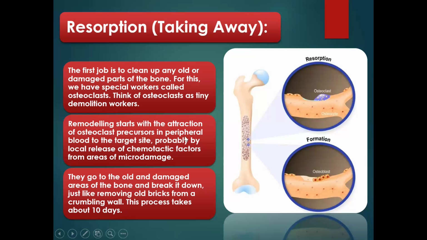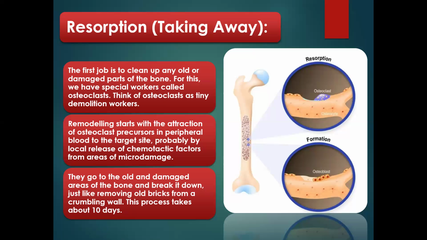Remodeling starts with the attraction of the osteoclast precursors in the peripheral blood. There are a lot of stages that happen to attract these osteoclasts from the blood to the site of the bone. This is mostly carried out by the release of what are known as chemotactic factors. It could be interleukins, it could be a lot of mediators that, once released in the blood, let osteoclasts know they are needed here to do some work on the bone.